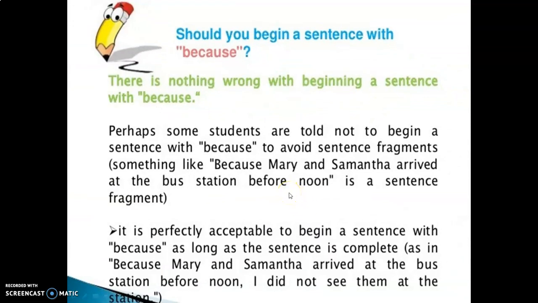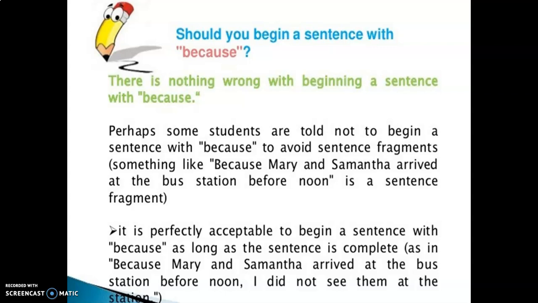So these are the explanations of simple, compound and complex sentences. Finally, should you begin a sentence with because? There is nothing wrong with beginning a sentence with because. Perhaps some students are told not to begin a sentence with because to avoid sentence fragments. Something like Because Mary and Samantha arrived at the bus station before noon is a sentence fragment.